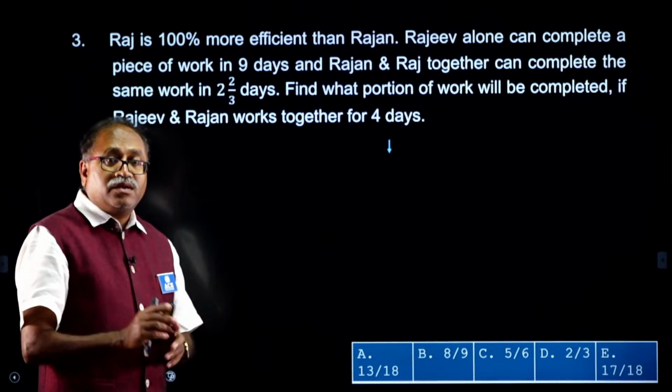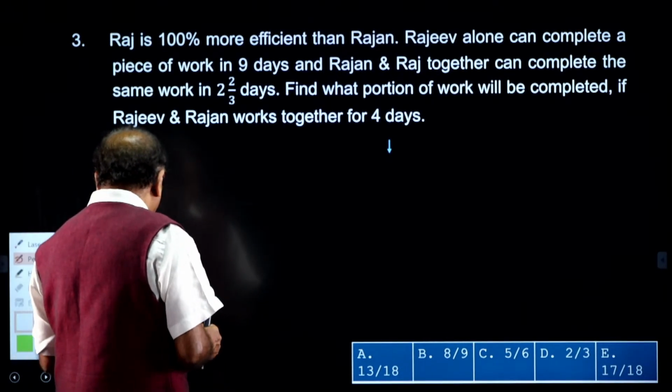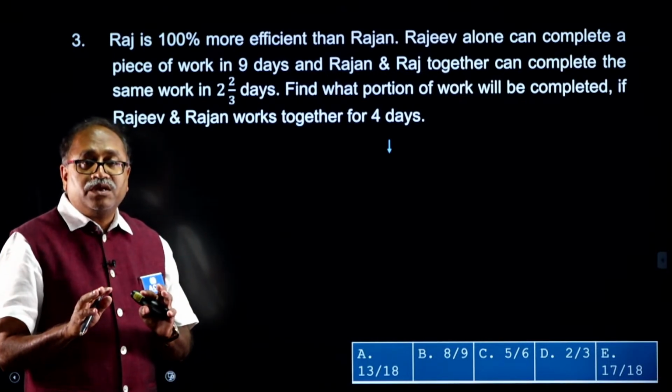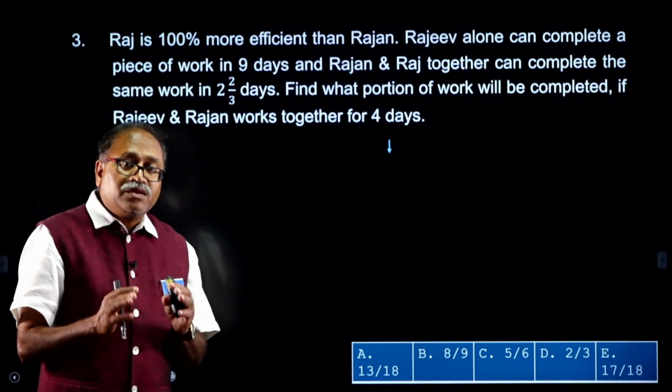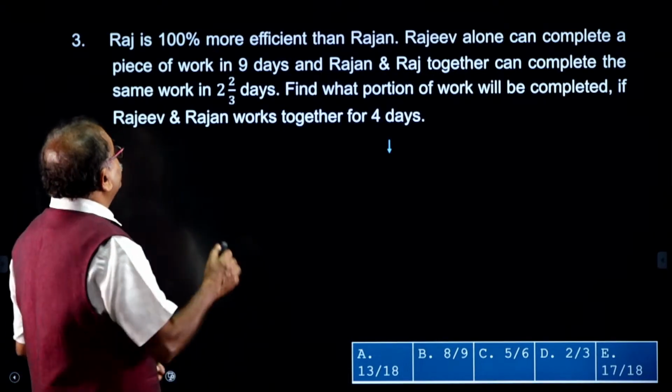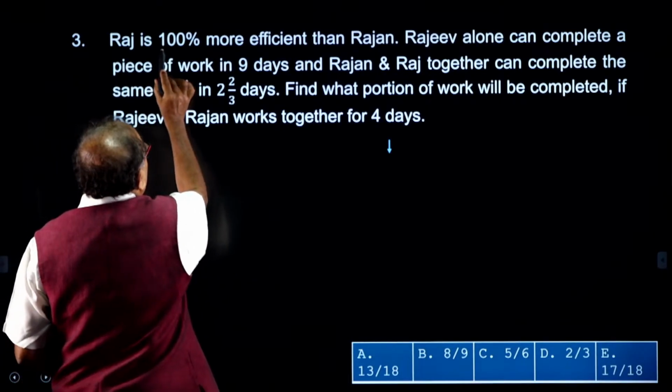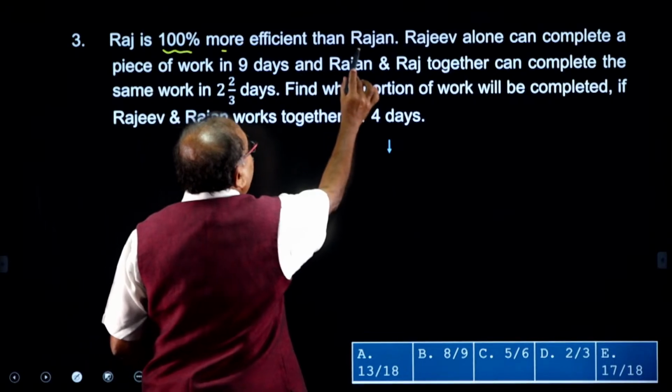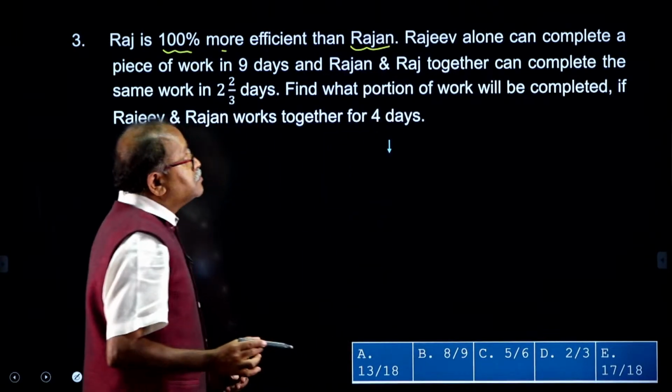I am moving on to the next question, and the next question on the board is this. Let us read it carefully. You will definitely benefit, either from the type of question or the way of solution. Raj is 100% more efficient than Rajan.